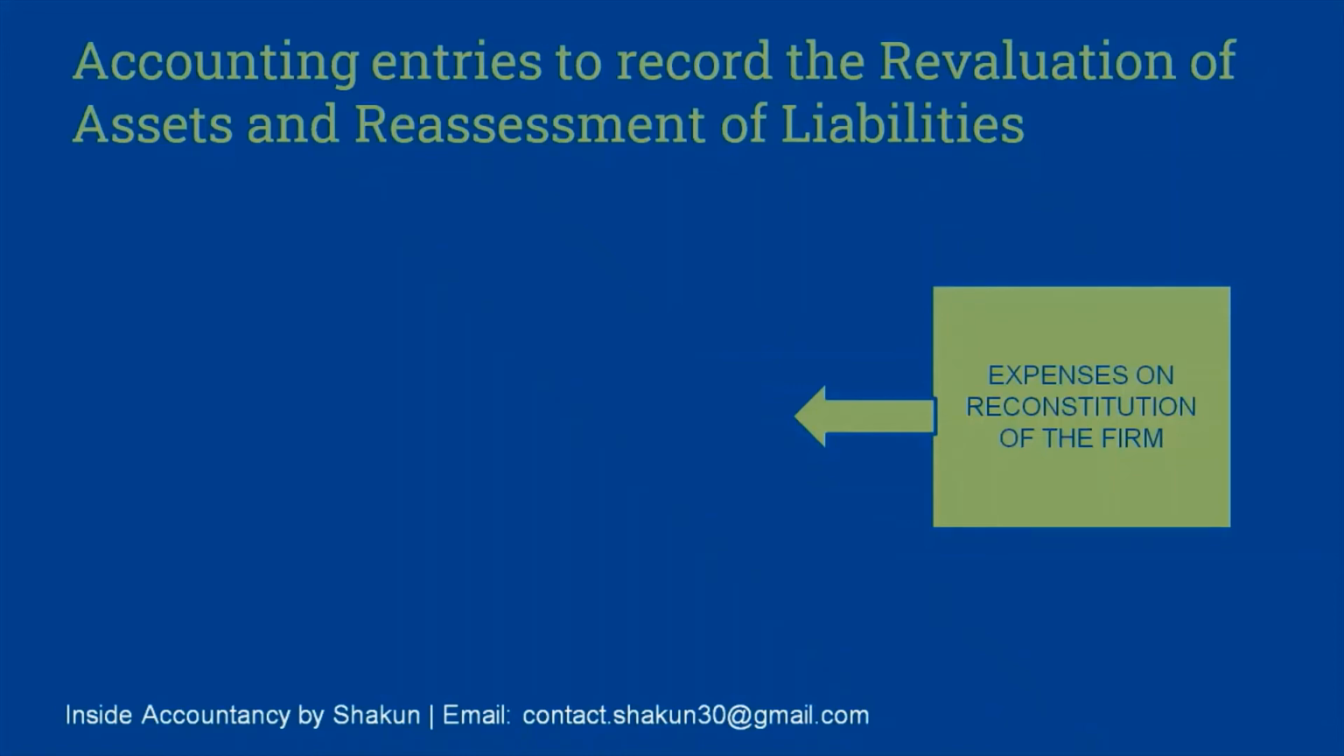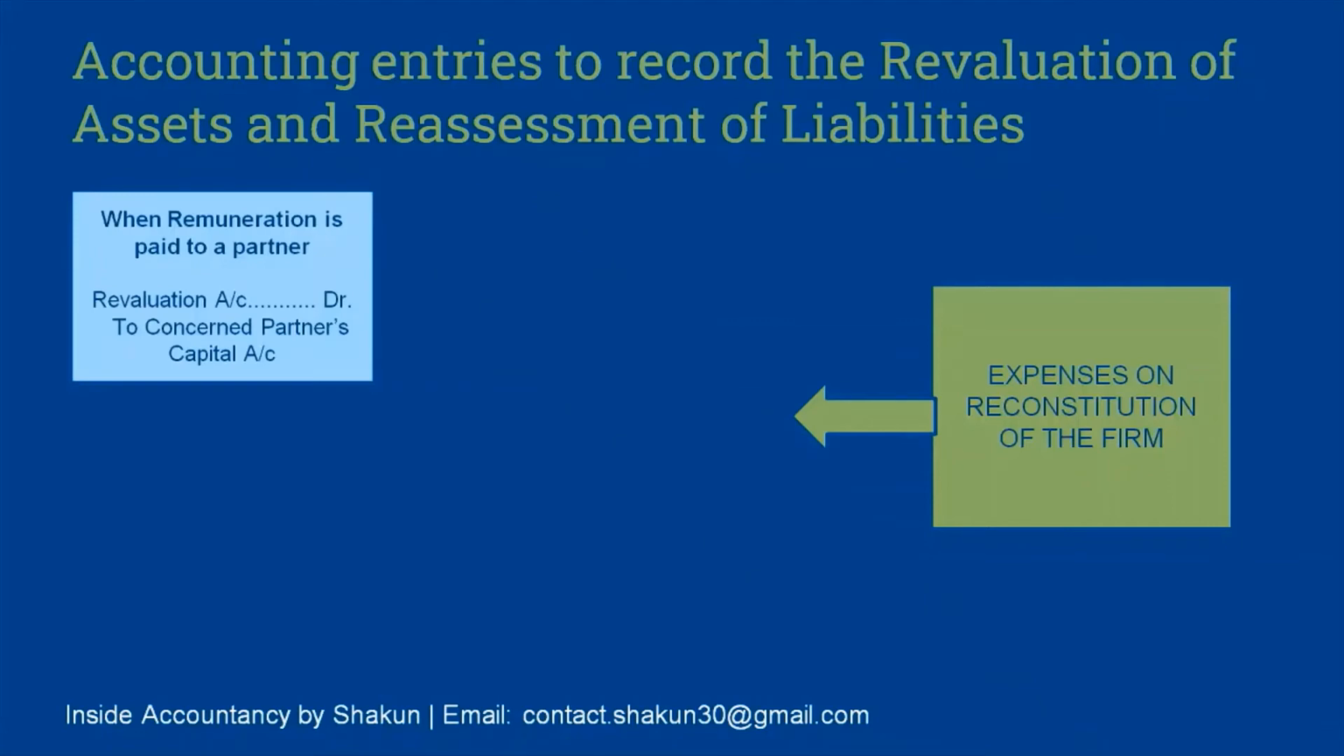Depending upon the case, we'll pass the correct entry. First, when remuneration is paid to the partner. Now, when a partner is given certain remuneration to carry out the expenses of reconstitution of the firm, then the remuneration for the firm is an expense. It's a loss. Therefore, revaluation account is debited. A new account is not created here. Please note, remuneration has been debited to revaluation account. Since it is a loss, we are not creating a new expense. And since it is paid to a partner, the concerned partner's capital account is credited because the partner is receiving such remuneration.